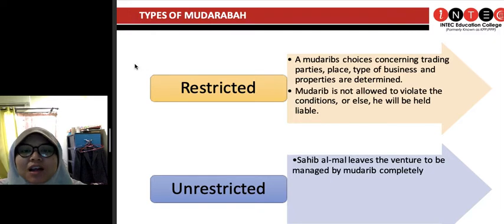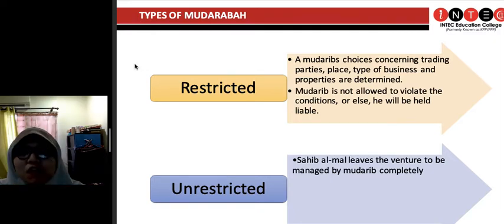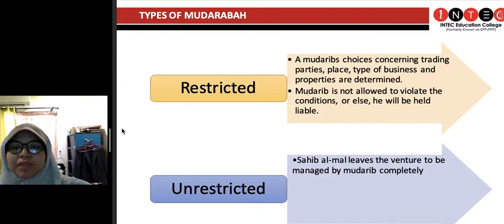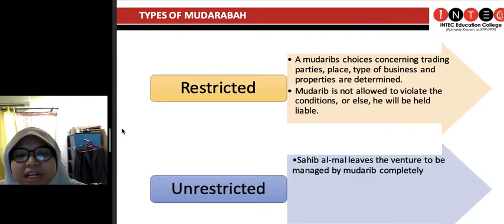Unrestricted maksudnya tidak terhad, open. This is a more flexible mudharabah contract, where the sahibul mal leaves the venture to be managed by the mudharib completely. I'm just giving you all this money, 100k. I believe in you. What you feel necessary and what you feel is profitable, you can just do business in any types of business. Say you want to do F&B, or you want to do garments and clothing and whatnot, tudung ke apa ke.